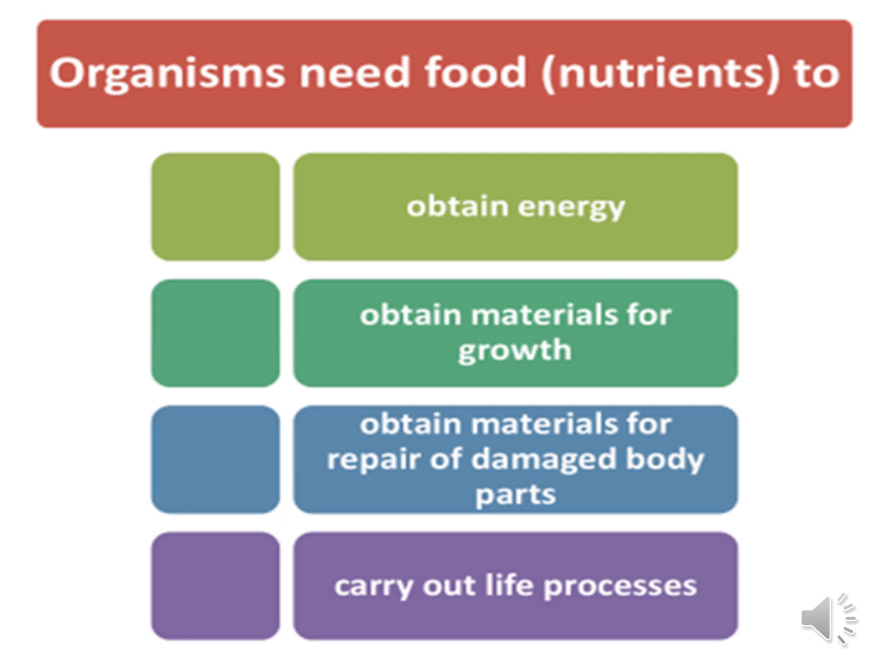Why do living things need food? That is, nutrients. All organisms need food to obtain energy, to obtain material for growth, to obtain material for repair of damaged body parts and to carry out life processes. So every living organism needs some kind of energy and nutrient materials to ensure that the life process goes on smoothly.